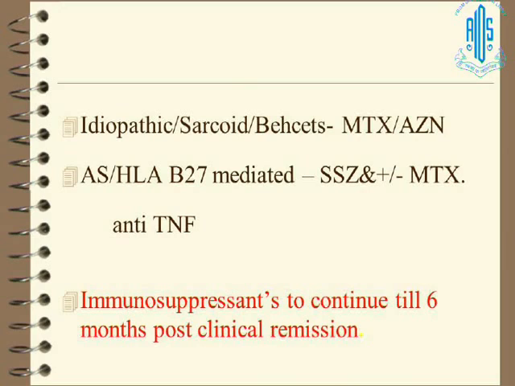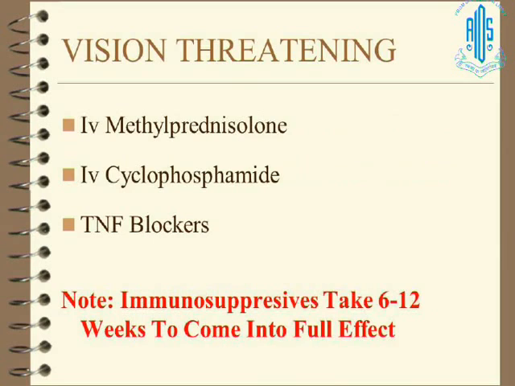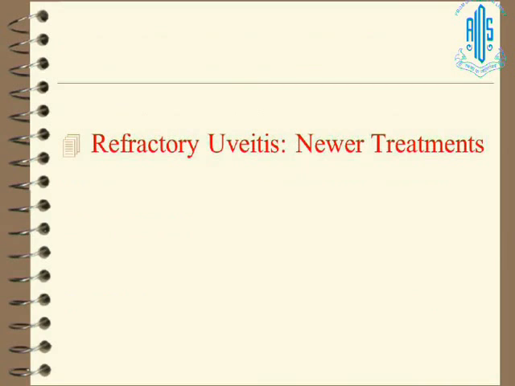And if you have ankylosing spondylitis with or without B27 mediated disease, oral drugs are still not recommended except if you have peripheral arthritis, but if you have axial disease, anti-TNF is the drug of choice. So for vision threatening disease use IV methylprednisolone, cyclophosphamide, TNF blockers. And for refractory uveitis, the newer treatment, what we call biologics, are the new drugs of choice.